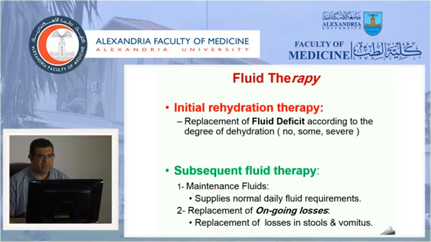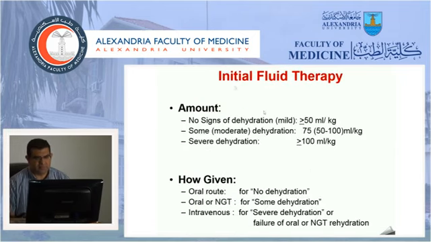It will remain for a few days later, and to prevent further dehydration, we give the ongoing losses. We will start talking about the initial fluid therapy in every degree of dehydration. The amount is very different according to the degree. Mild dehydration will need 50 ml per kg. Some dehydration will need about 75 ml per kg, and severe dehydration will need 100 ml per kg.